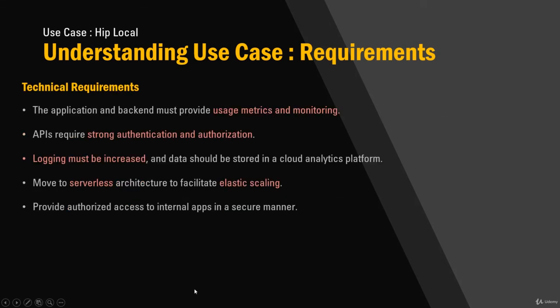We are going to see some thoughts around it when we solution it. Technical requirements: the application backend must provide usage metrics and monitoring. The API requires strong authentication and authorization. Logging must be increased, and data should be stored in a cloud analytics platform. Move to a serverless architecture to facilitate elastic scaling. Provide authorized access to the internal app in a secure manner.